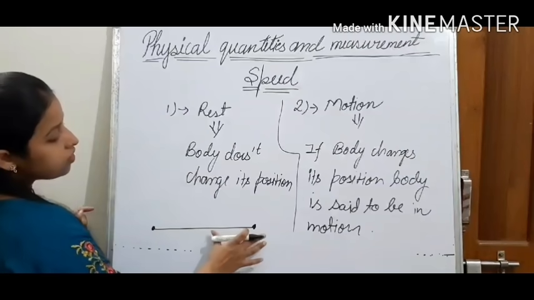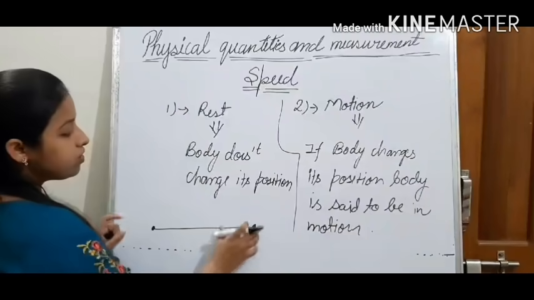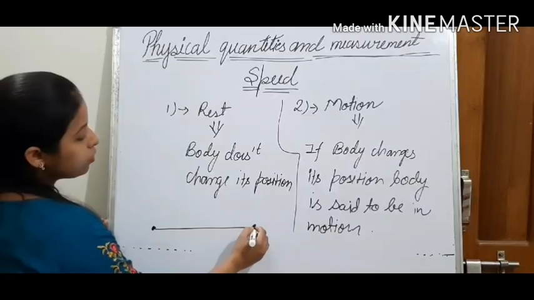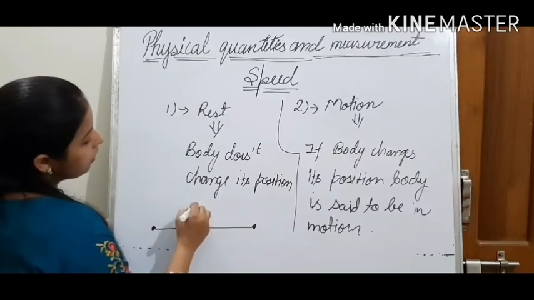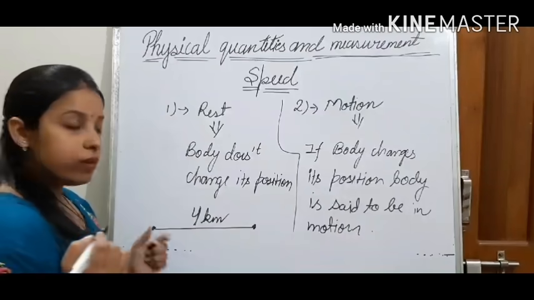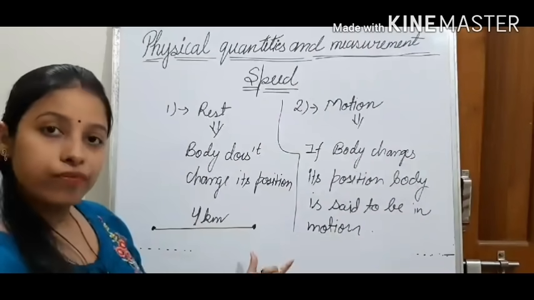The path covered by a body in a given time is known as distance. So if a body is in motion, like it travels a 4 kilometer path, it will definitely cover the distance.